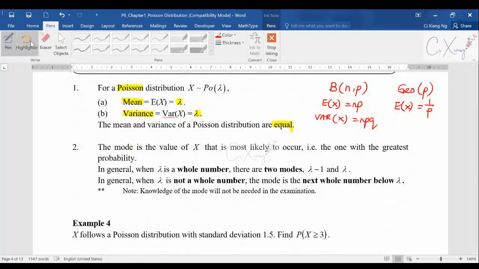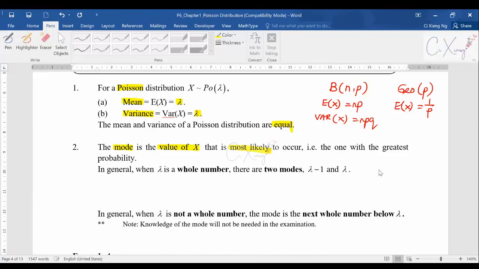The mode is actually the value of x that is most likely to occur, that means it has the highest probability. In general, here is a short summary about how you can decide the mode.